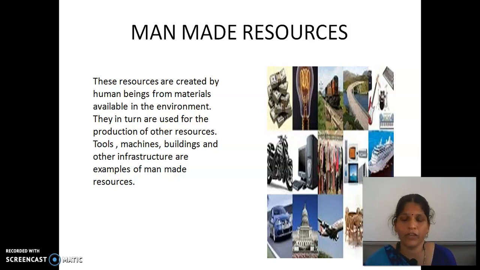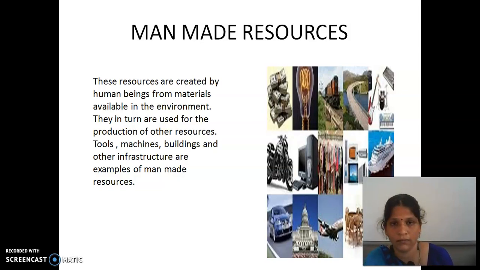For that modification, we need humans, who turn those substances into resources. Those resources are called man-made resources or human-made resources. Yes, these resources are created by human beings. That is why they are called human-made resources.